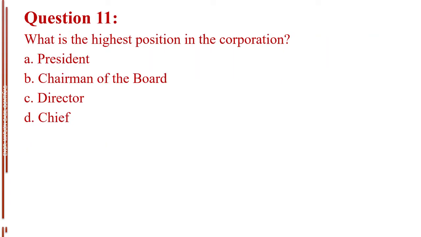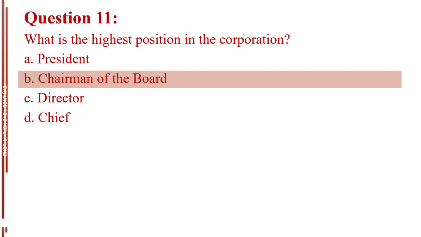Question number 11. What is the highest position in the corporation? Letter A, President. Letter B, Chairman of the Board. Letter C, Director. Letter D, Chief. The answer is letter B, Chairman of the Board.